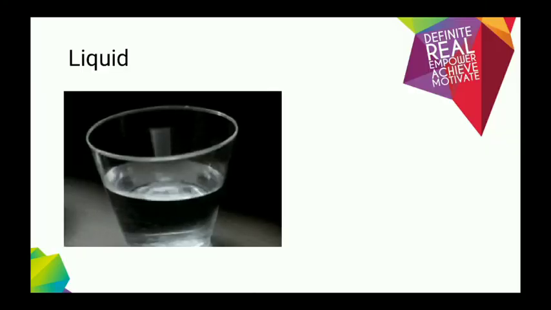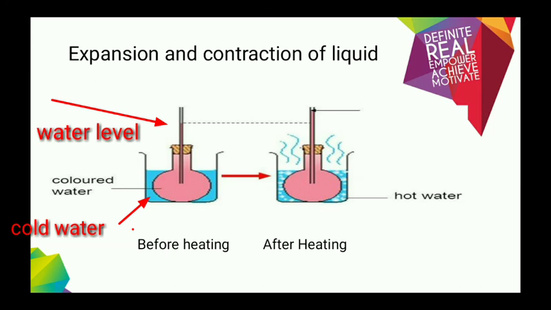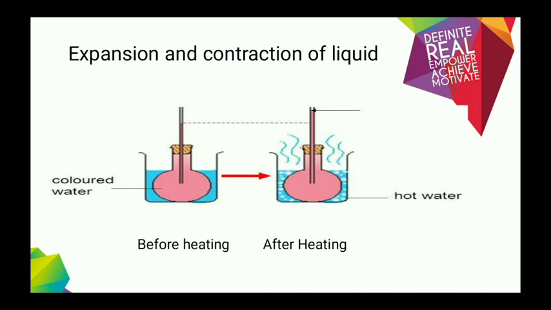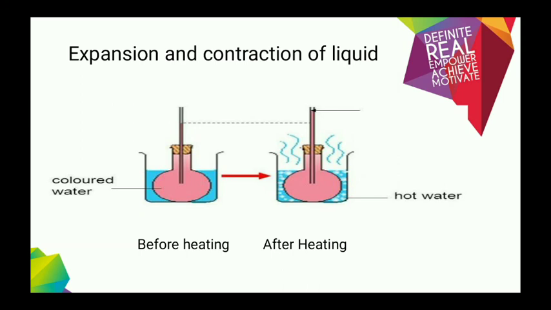The second state is liquid. Liquid also expands and contracts when it gains or loses heat. The example is water. Look at this experiment. Before heating, this is the volume of water. Can you see the water level? But when it's placed inside hot water, it gains heat and starts to expand. Look at the water level inside the tube. It's rising, isn't it? This is the proof that liquid expands when it gains heat and it will contract again as it gets cold. To help you understand more, let's watch this video.